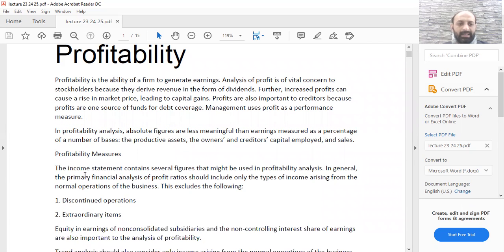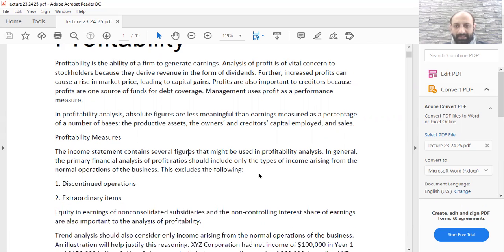Profitability measures. The income statement contains several figures that might be used in profitability analysis. In general, the analysis of profit ratios should include only the types of income arising from the normal operations of the business. So when we talk about normal operations of the business, we have discussed discontinued operations many times. A discontinued operation is an operation which you are only conducting in the present financial period.